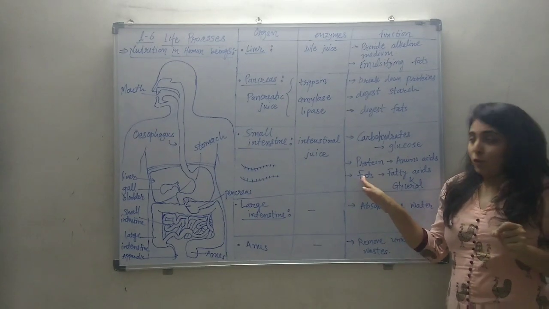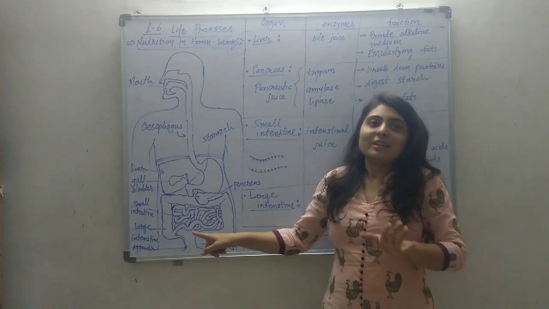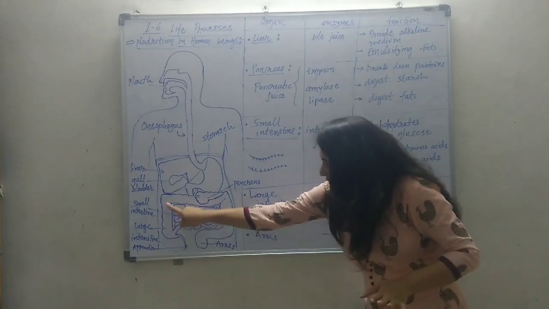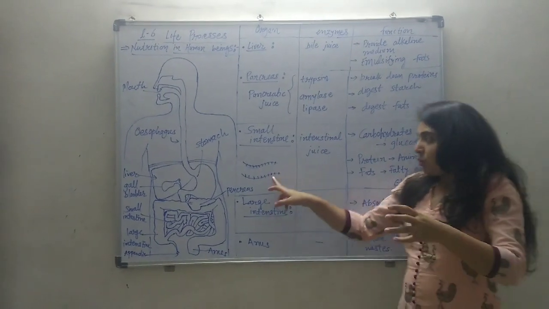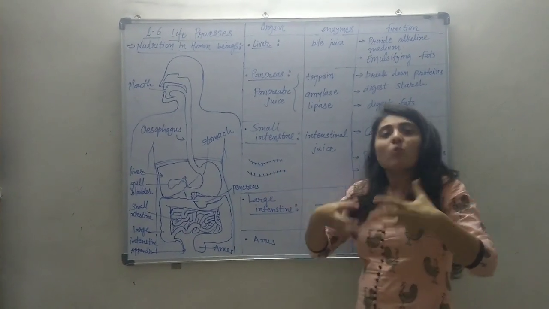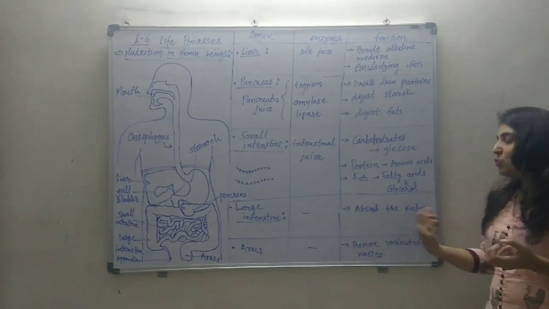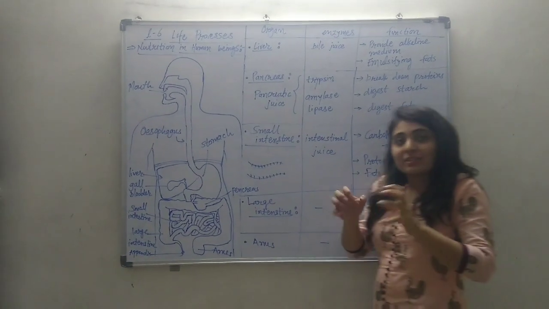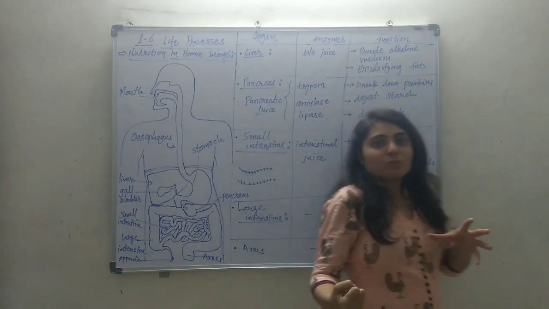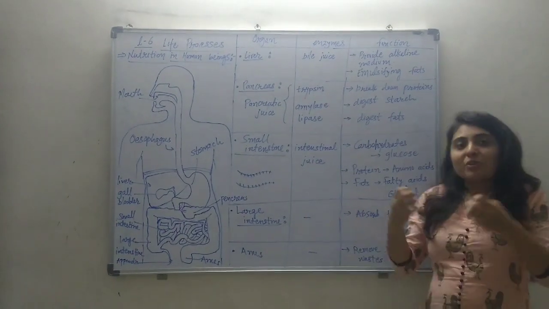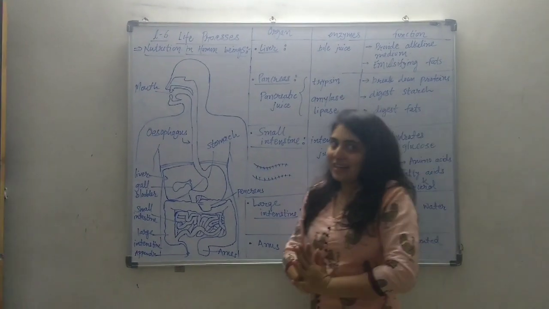Further, the undigested food, after this complete digestion, will enter the large intestine, which is this one in the figure. So in the large intestine, also the walls of the large intestine have more villi present in it, and this villi will do nothing but the absorption of water. If water is present inside the undigested food, that water will be absorbed by the villi present in the walls of the large intestine. So absorption of water is done in the large intestine.